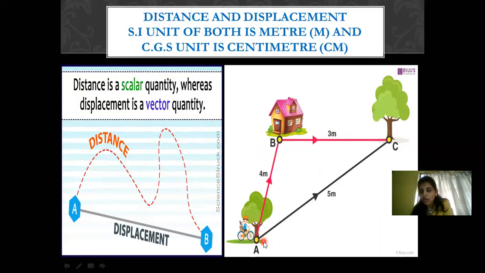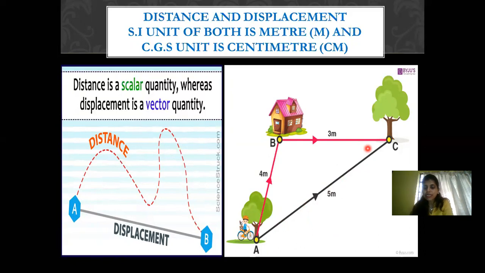But when you are talking about displacement, it is the shortest route. That's why direction is very important. So the shortest route taken by the body is from position A to position B. That is the shortest route covered. So this is 5 meter. And that's the reason when you are talking about displacement, you should know the direction in which the body is going to cover the shortest distance.